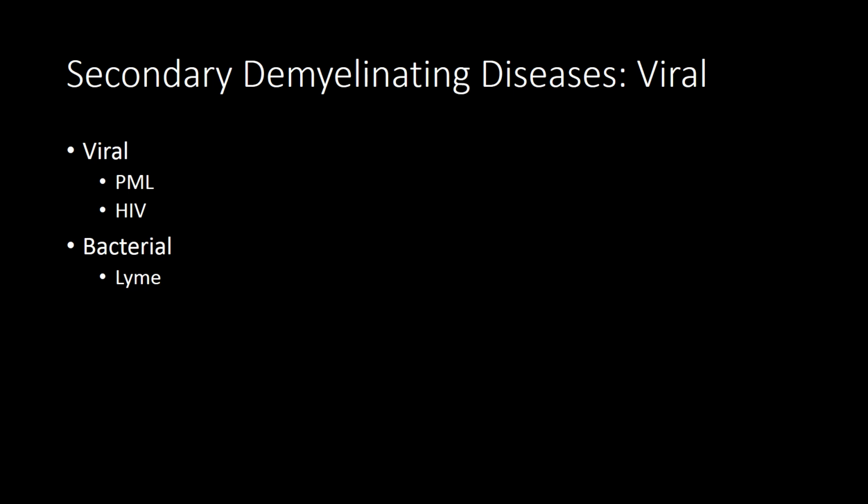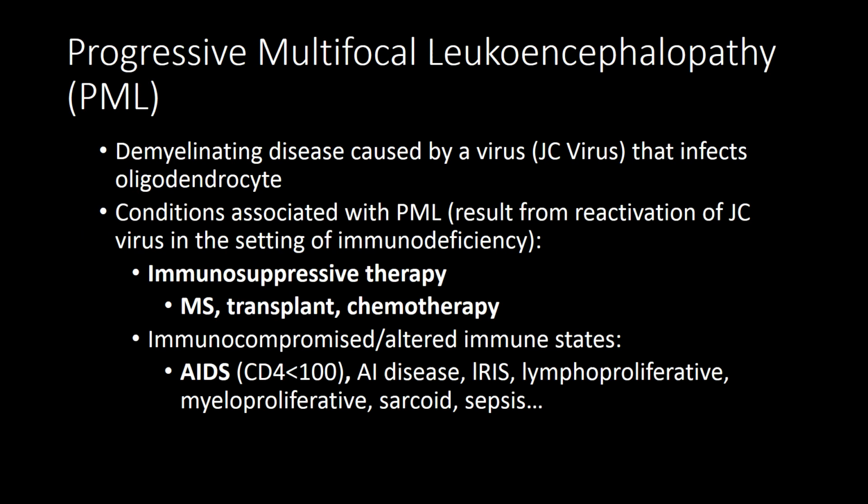Okay. Let's talk about demyelinating diseases related to viral disease, and also we'll touch upon a bacterial disease with Lyme's disease. So first we'll talk about progressive multifocal leukoencephalopathy, otherwise known as PML. This is a demyelinating disease caused by the JC virus that infects oligodendrocytes. So this is associated with reactivation of the JC virus, and it occurs in the setting of immunodeficiency.